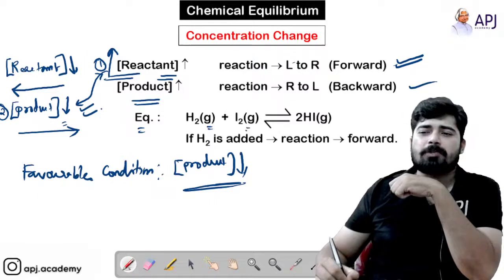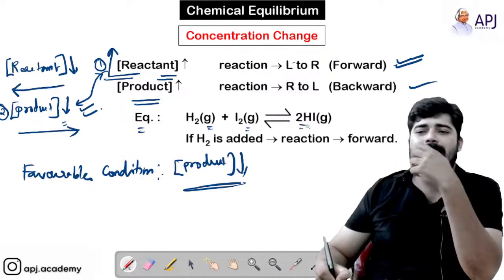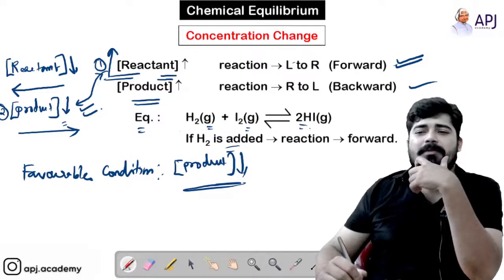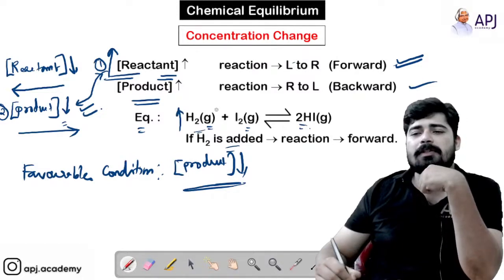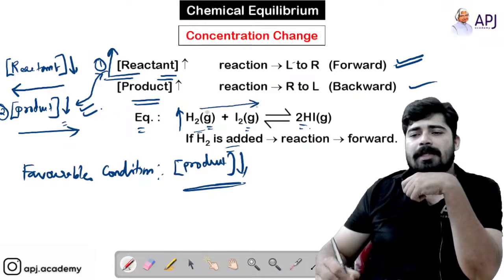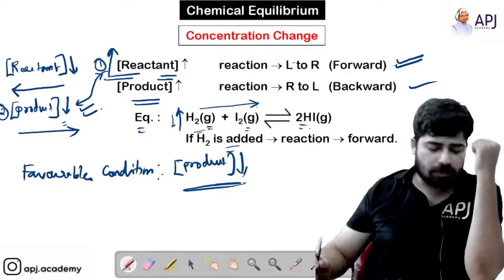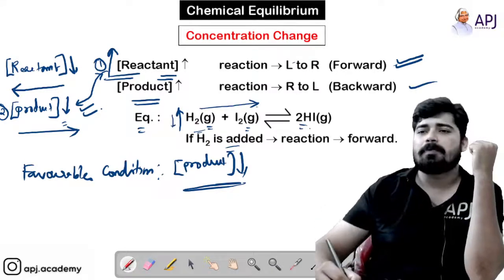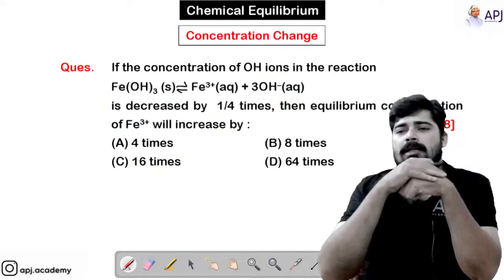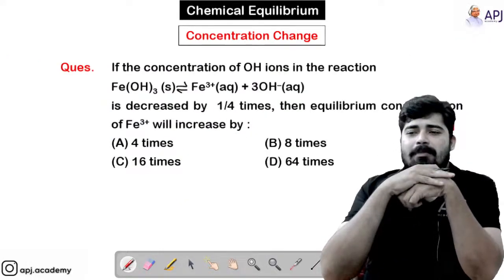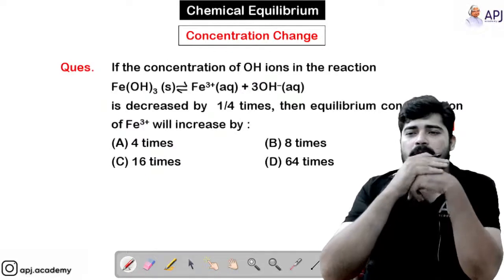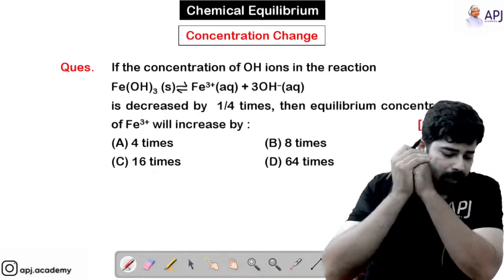An example is given here: H2 gas plus I2 gas giving 2HI gas. If H2 is added, that means you are increasing the concentration of H2. The reaction will shift to the forward direction in order to decrease the concentration of H2. Hope that is clear for you. Yes. Now let's discuss how we are going to solve this question.